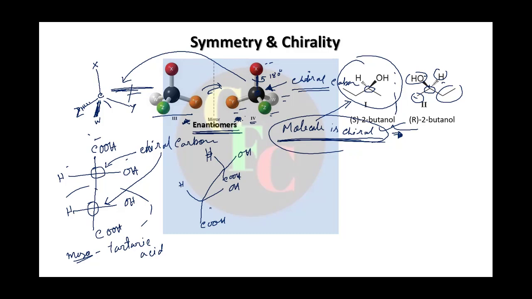Okay, so this is the sawhorse. Fine. Now, suppose you have a mirror here, then what will be the mirror image? Pardon my drawing. So this will be the mirror image now.